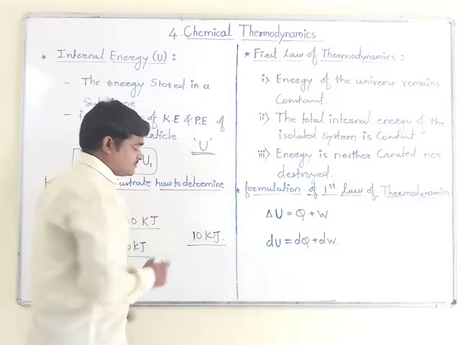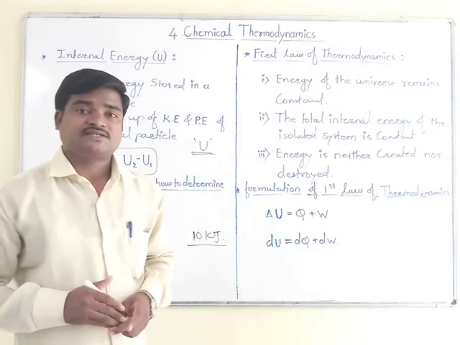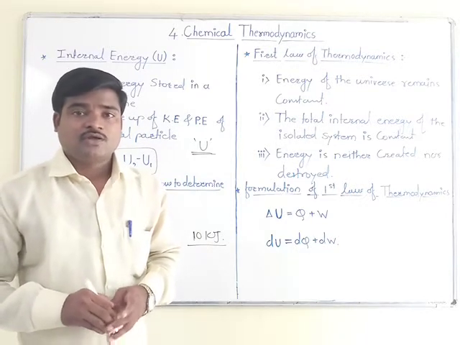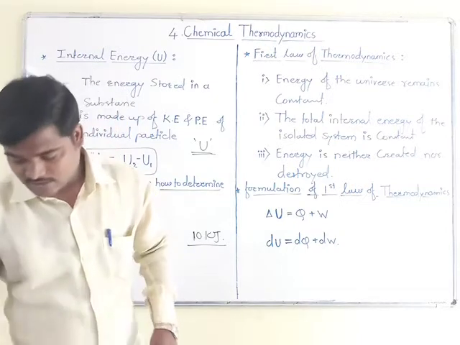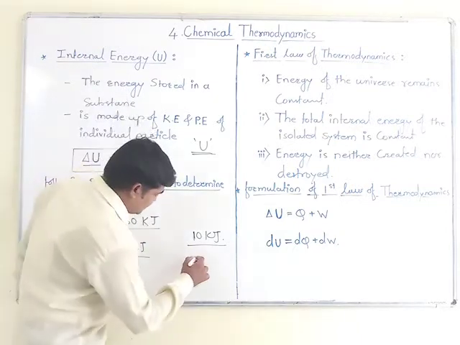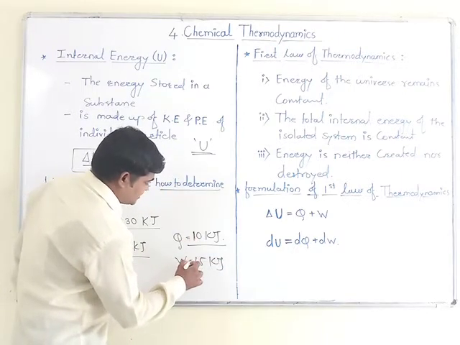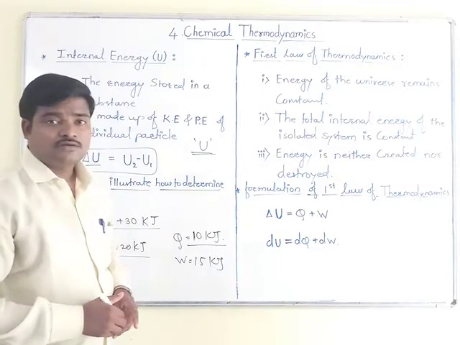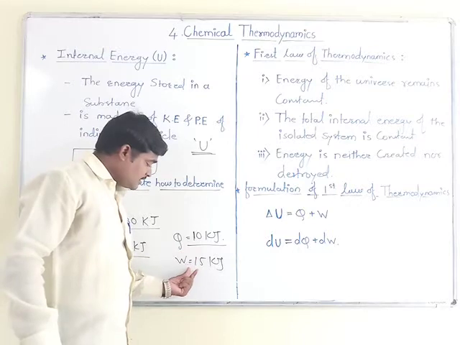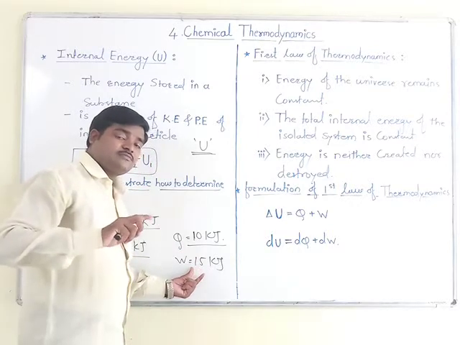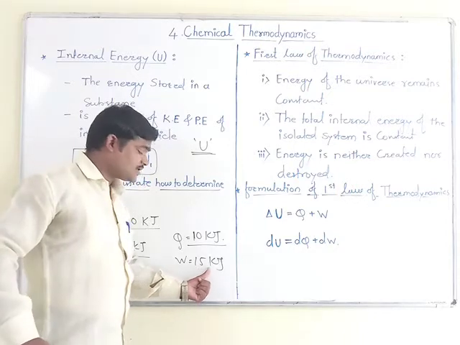That is, 10 kilojoule of heat is released by the system, and at the same time work is also done by the system on the surrounding, with the value we are taking as 15 kilojoule. This is Q and this is W. The system releases 10 kilojoule of heat and at the same time work done by the system on the surrounding is 15 kilojoule.